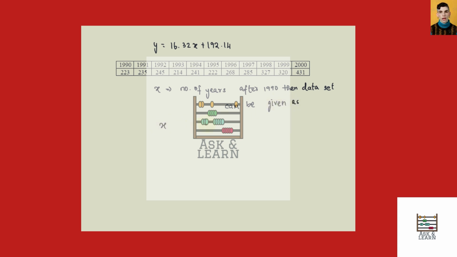so for the values of x and y, when x is 0, we have the value of y to be 223. When x is 1, we have the value of y to be 235. When x is 2, we have the value of y to be 245. When x is 3, we have the value of y to be 214. And when x is 4, we have the value of y to be 241. And when x is 5, we have the value of y to be 222.